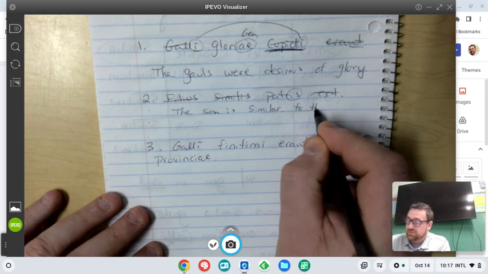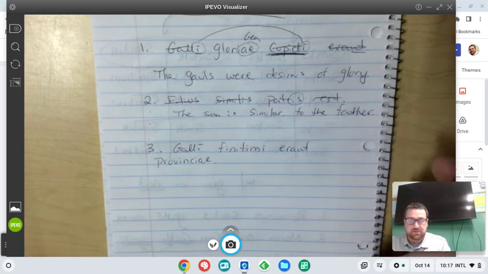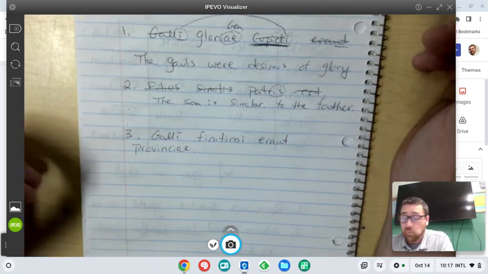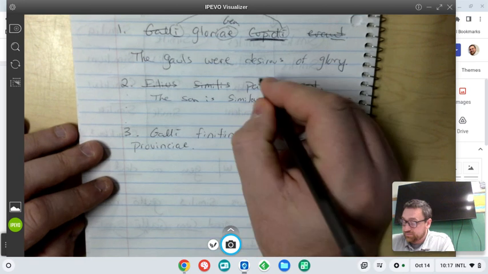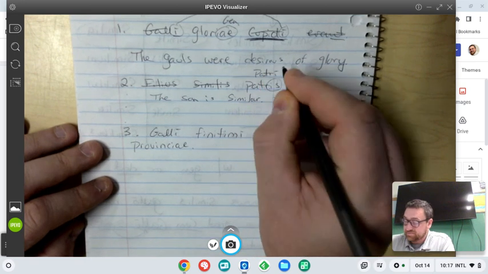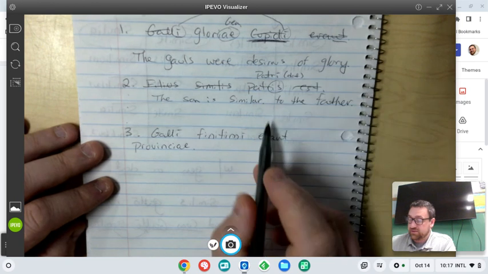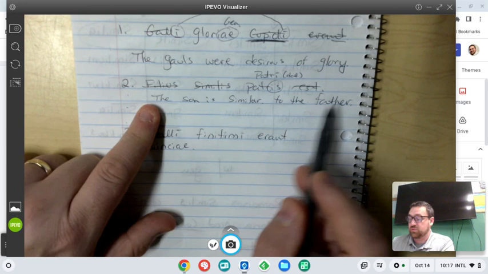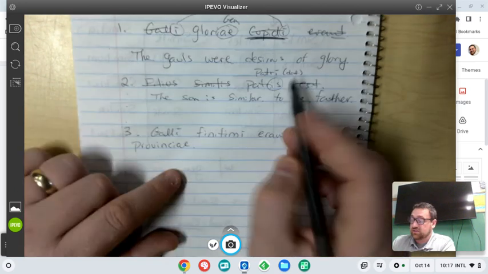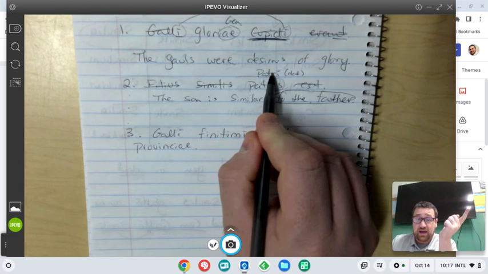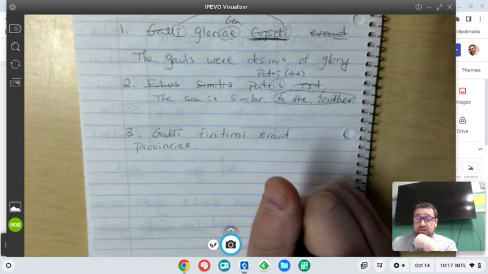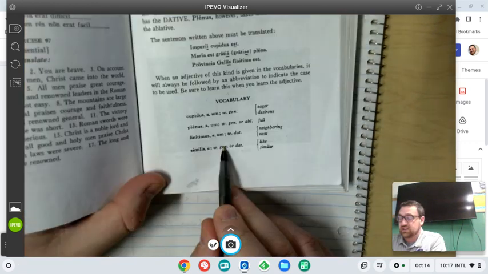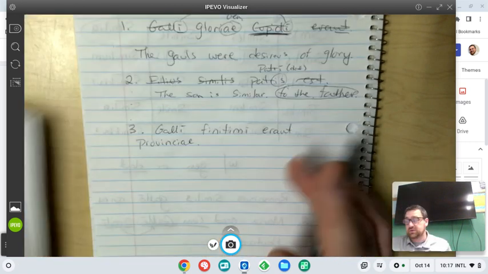Now, this is where it kind of can be a little tricky. To the father sounds dative, right? But patris is genitive. Patri is the dative, right? And if we're seeing an English sentence that says the son is similar to the father and we were going from English to Latin, we would be tempted to look at that to the father and think dative and put patri. And if we did, that would be okay because it allows the genitive or the dative, so that would be correct.